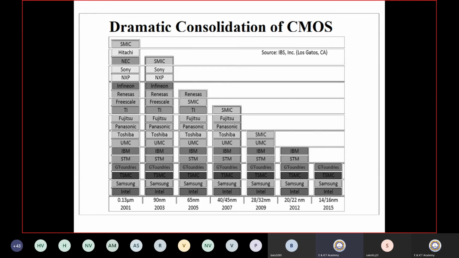As I told you, there is a scaling of CMOS technologies. Because of the scaling of CMOS technology, we require very precise fabrication, nano-level fabrication of the transistors. So they were not able to manufacture such precise ICs, or integrated circuits.